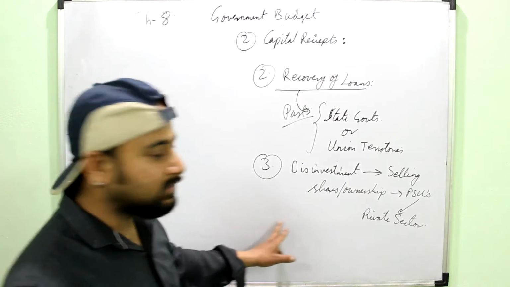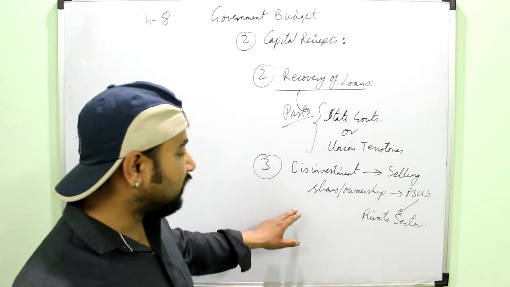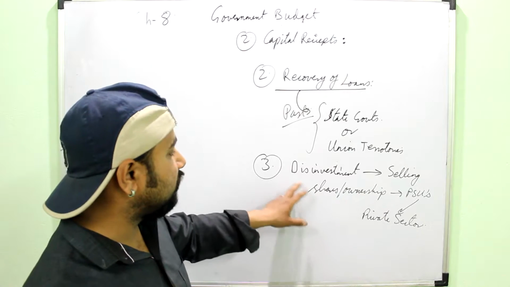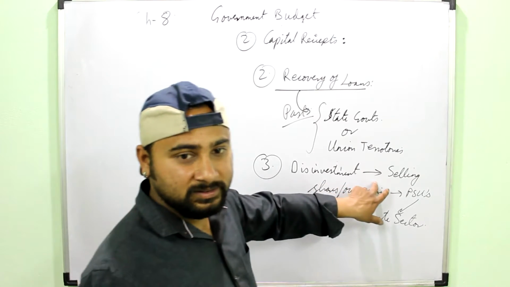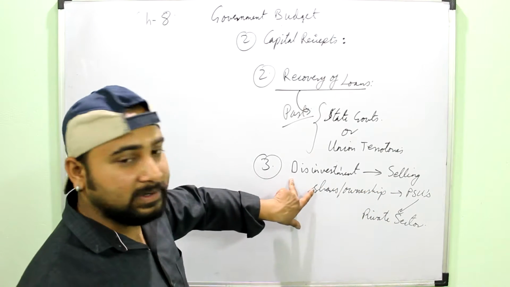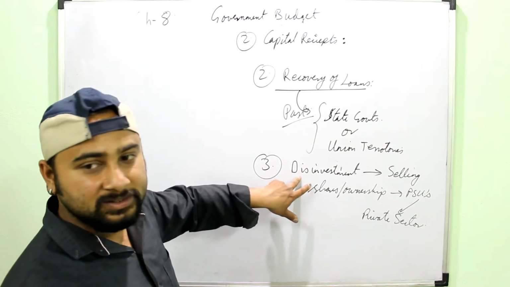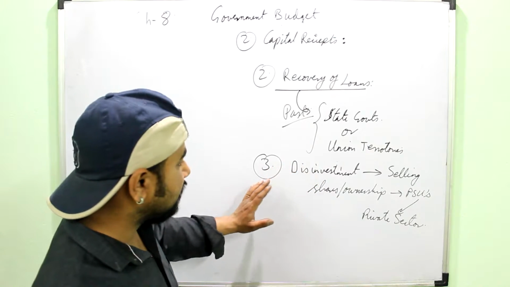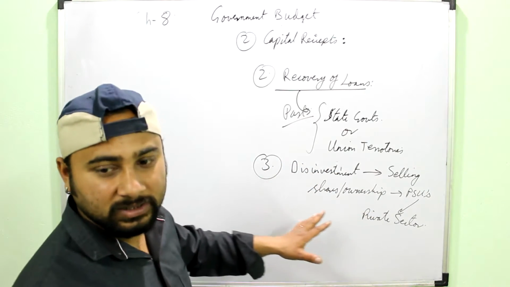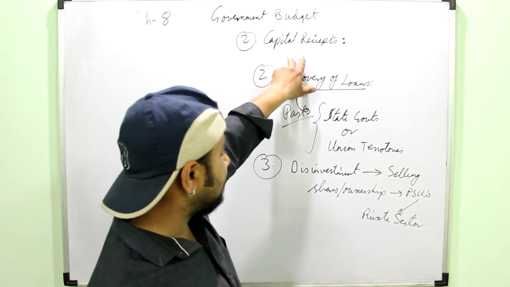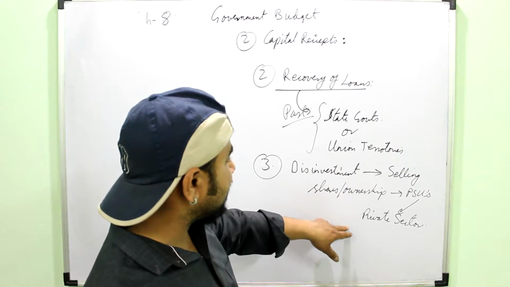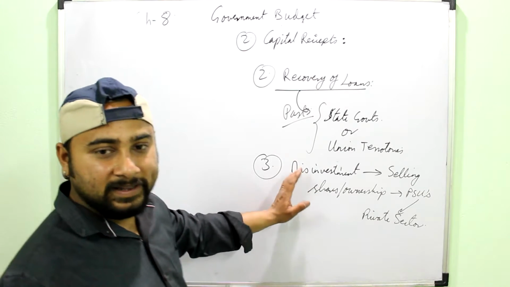Means when the government sells some part of its units or organizations, or maybe sells the complete organization to the private sector, it is termed as disinvestment. And disinvestment has taken place in the Indian economy since it has adopted the concept of privatization, that is 1991. So disinvestment is another important source for the government. And why is it a capital receipt?